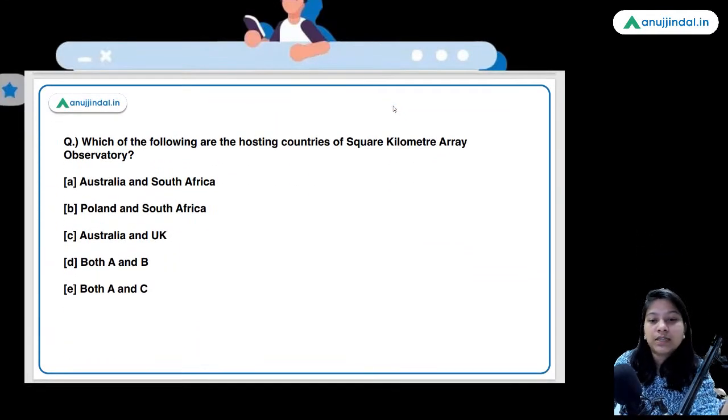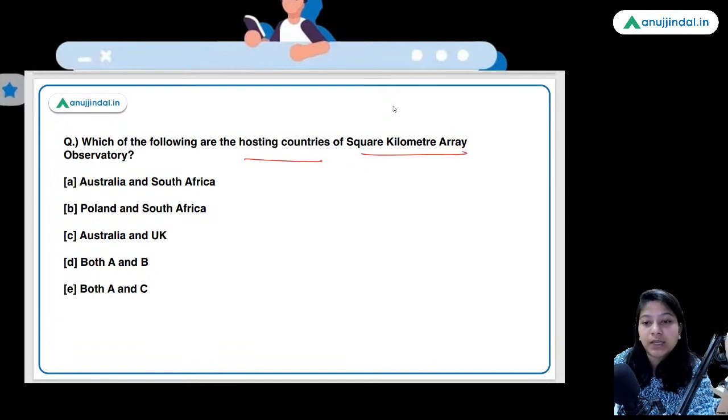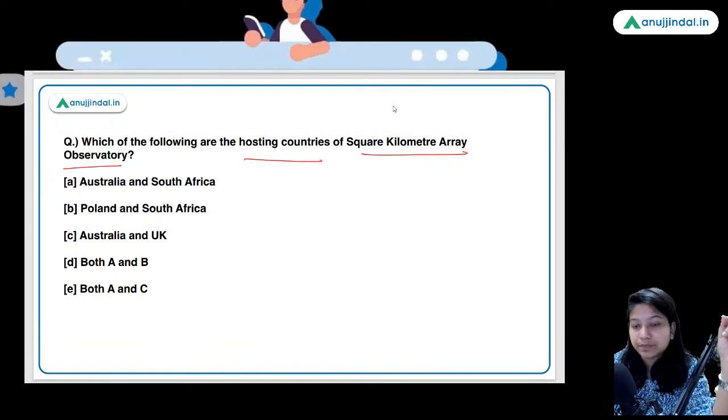Which of the following are the hosting countries of Square Kilometer Array Observatory?